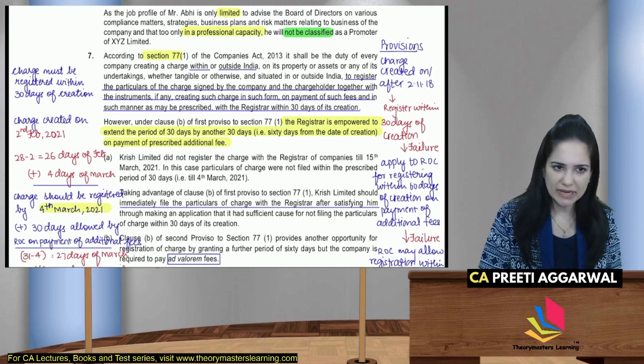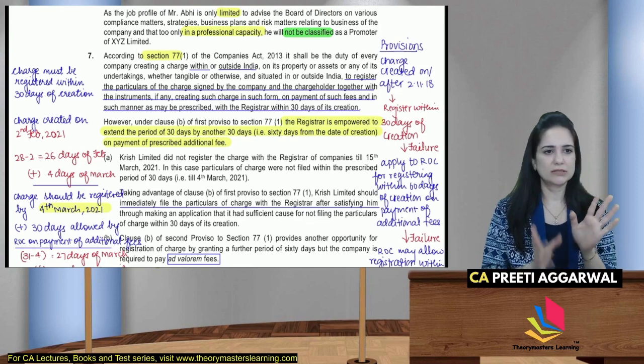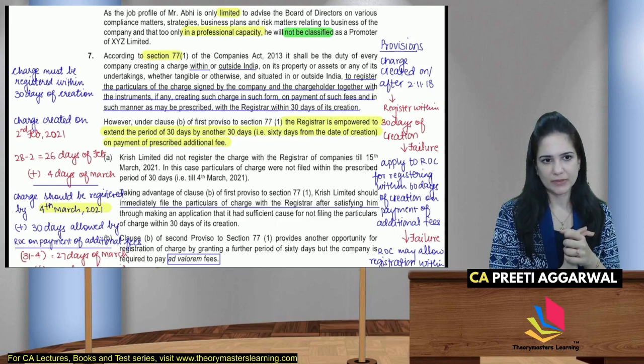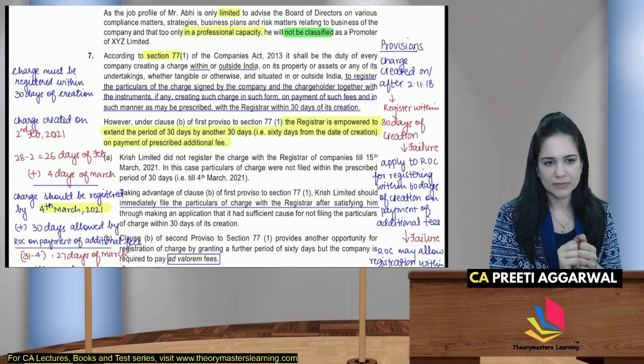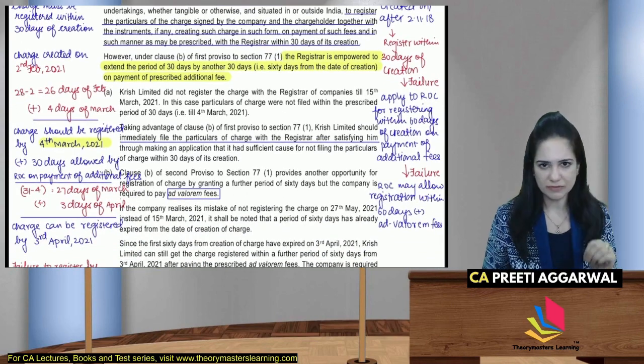My charge was created on 2nd Feb 2021. 30 days means from 2nd Feb, remaining 26 days of Feb plus 4 days of March will give me 30 days. So the charge should be registered by 4th March 2021.